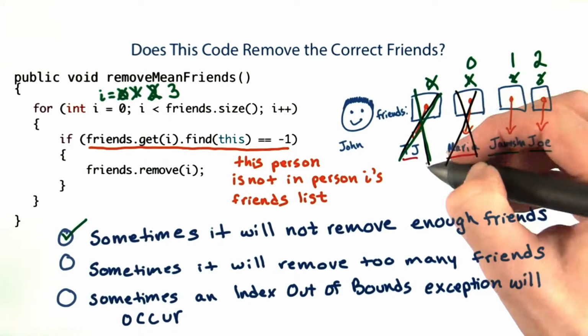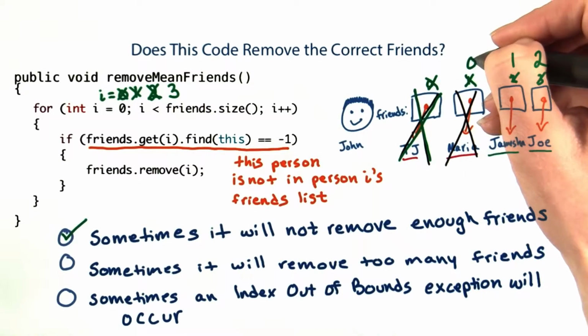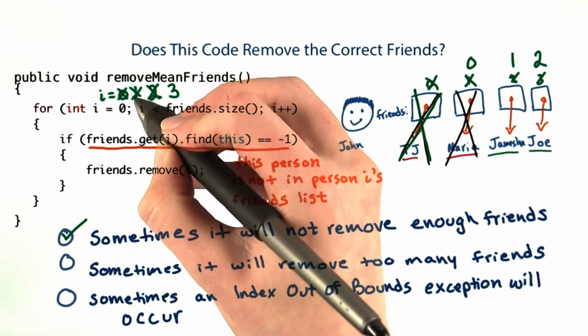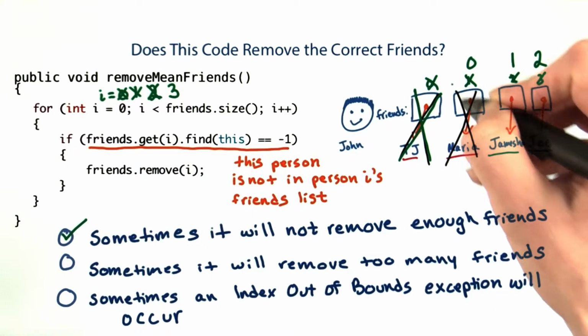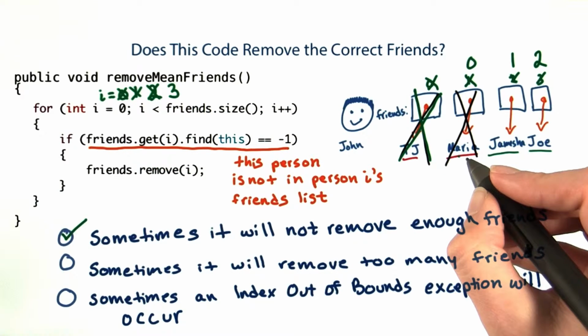After removing TJ, Maria's index went from 1 to 0, but the counter in the loop went from 0 to 1, so we never checked whether Maria should be removed or not. This code will sometimes skip friends and not check if they should be removed.